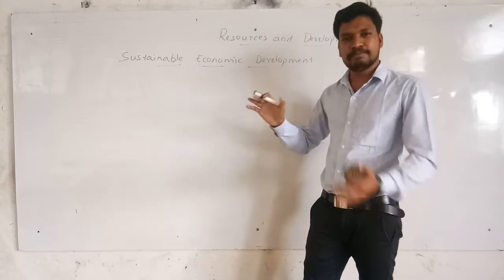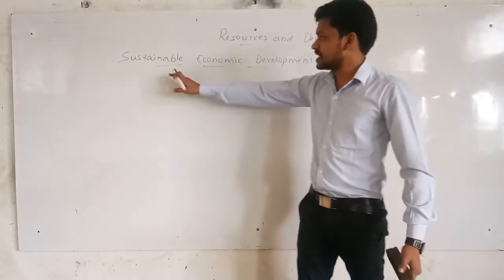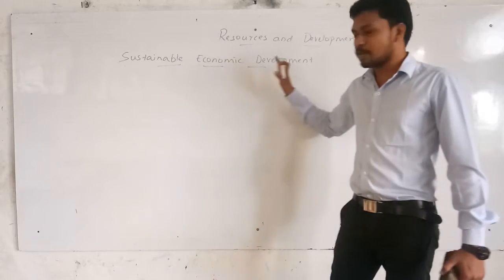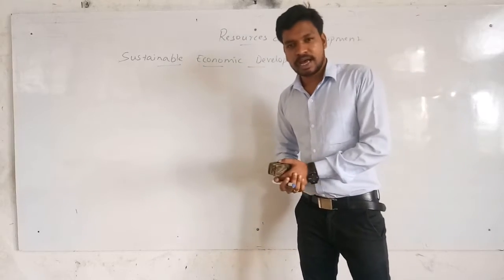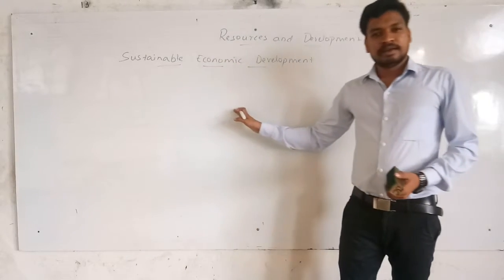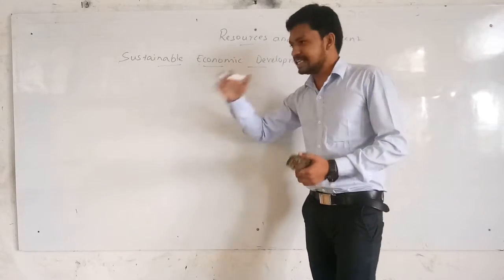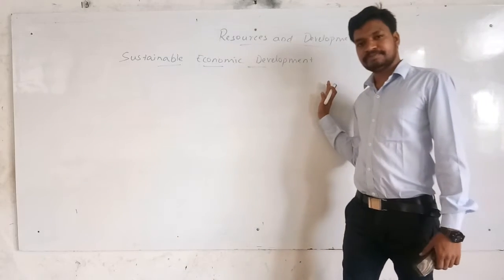It's a scheme, a program, an act, a plan. You should have this sustainable economic development to solve all these problems and to provide equal availability of resources to every person.